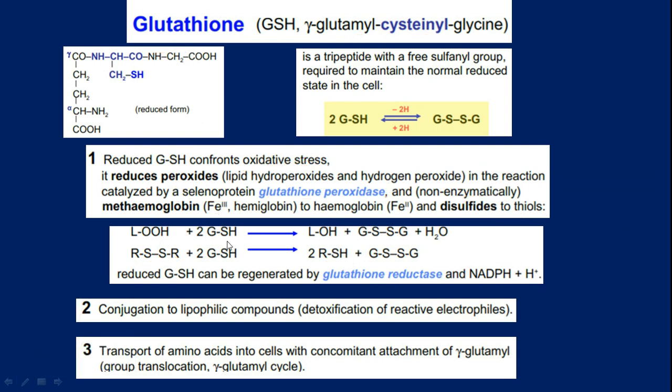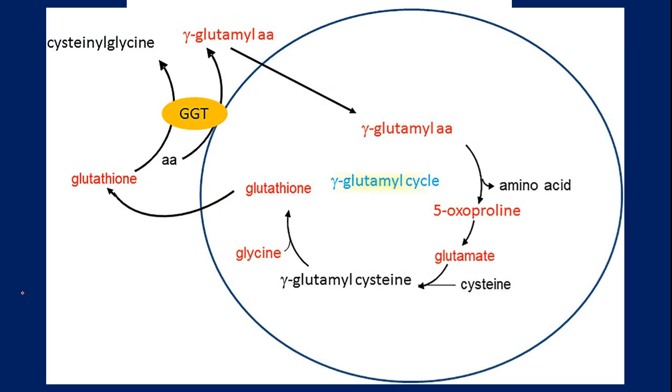I hope I made myself clear so far. So the role of glutathione is basically it's an antioxidant molecule, and it can help us in scavenging peroxy radicals. So thereby it also helps us as a detoxifying agent. Now let's see how it can transport the amino acids. So friends, let's see in brief about the role of glutathione as a transporter molecule.